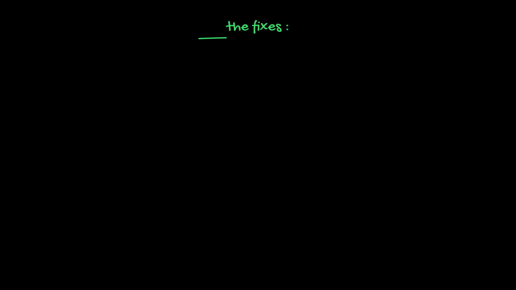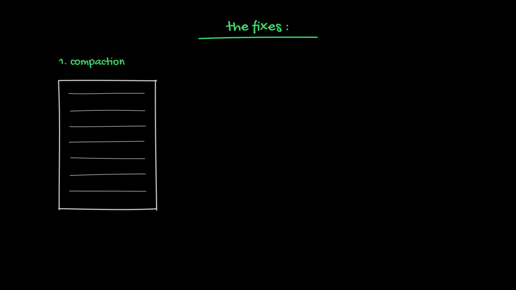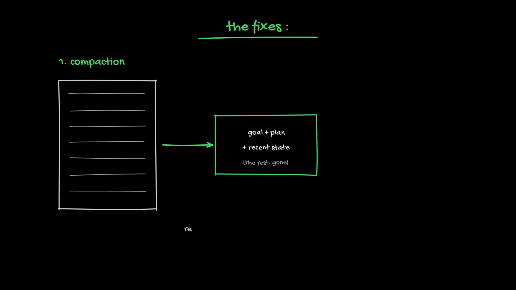So here's the actual engineering, 5 techniques. 1. Compaction. When the context grows too big, summarize the old turns. Keep the goal, the plan, and the recent state, drop the noise. The loop remembers what matters and forgets the rest. Every serious coding agent ships this today.